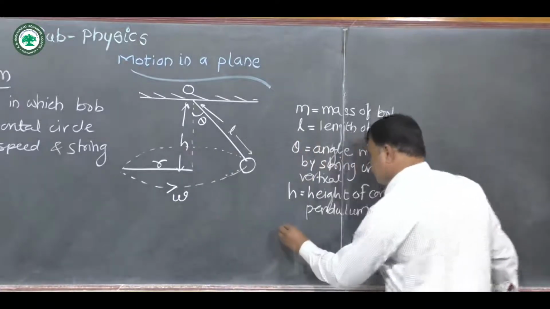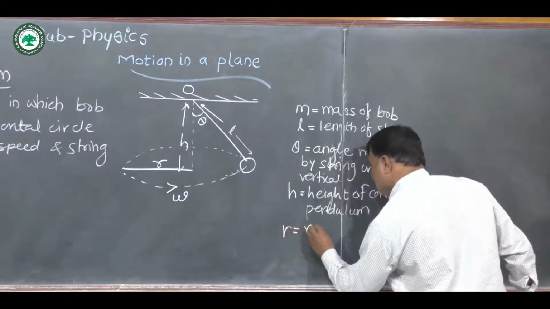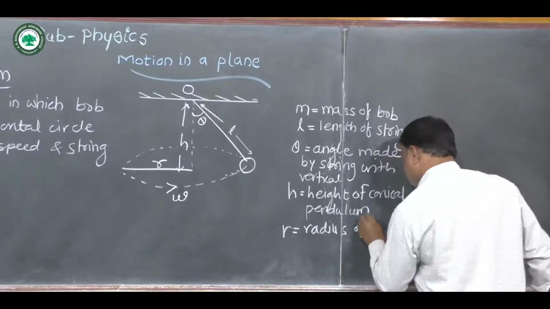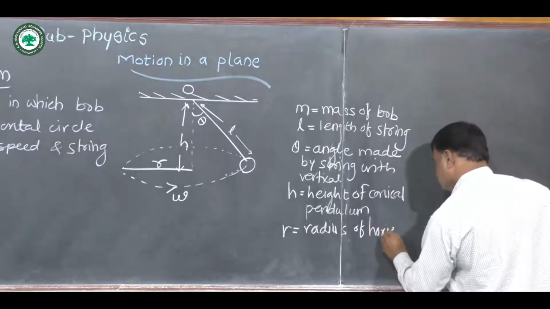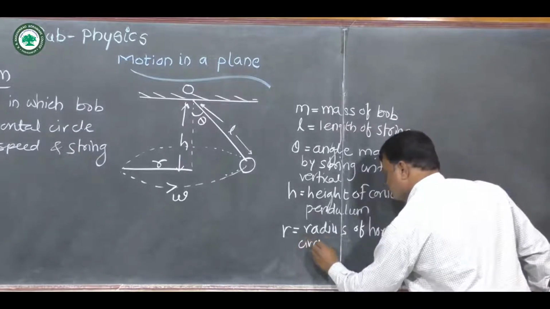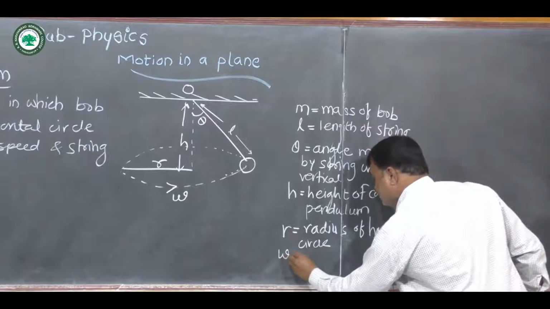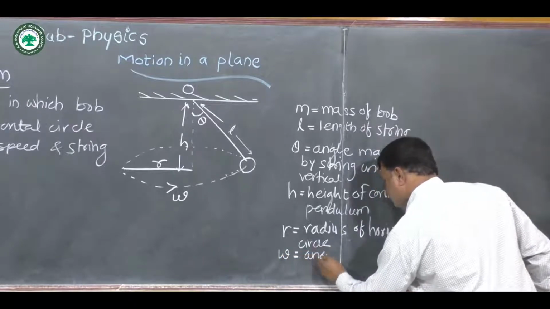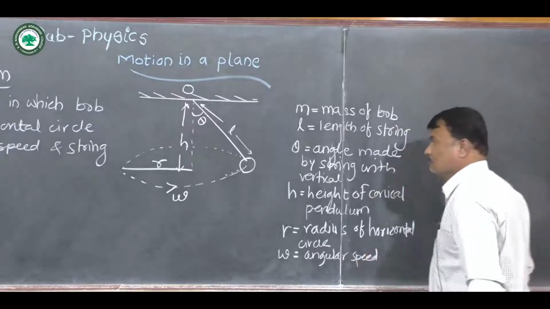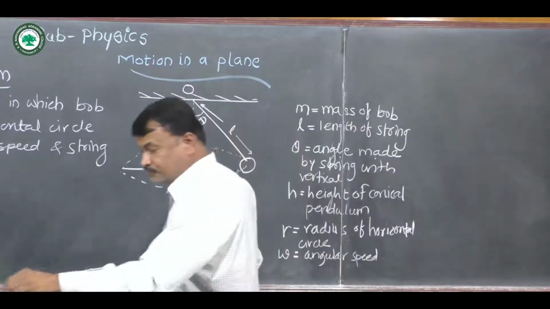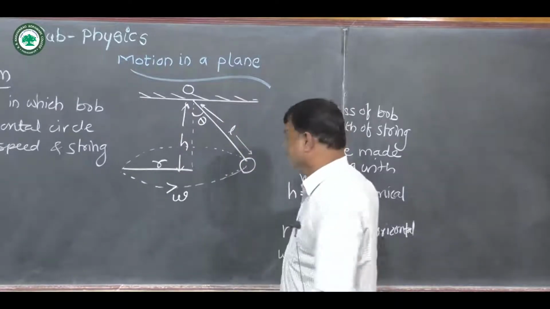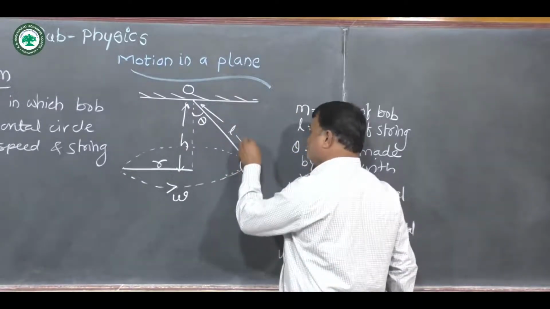So we write here: small r is the radius of the horizontal circle and omega is the angular speed. So according to this diagram, when the sphere is at position A,